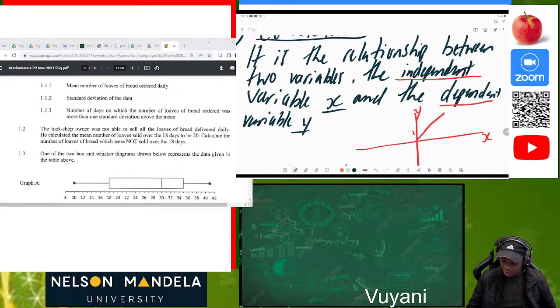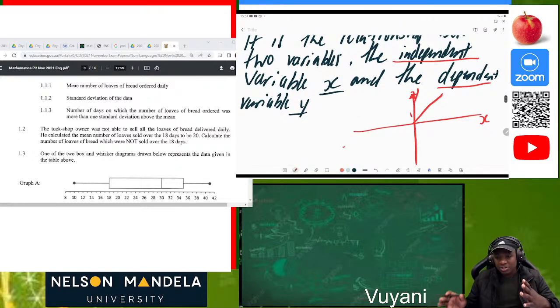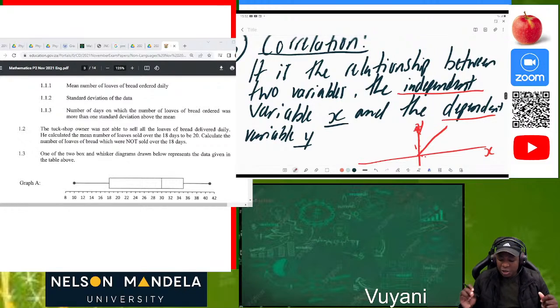If this is a straight line according to Ohm's law, we know that Ohm's law says that those things are in a straight line when we are looking at the voltage and the current. So now looking at this straight line, we can see that in order for there to be an increase on the y-axis, the x must also increase. So x is an independent variable. Why? Because if there is no independent variable, there won't be a dependent variable. So when you are talking about the terminology of correlation, you must understand that it is the relationship between two variables. Which are these two variables? The x and the y.